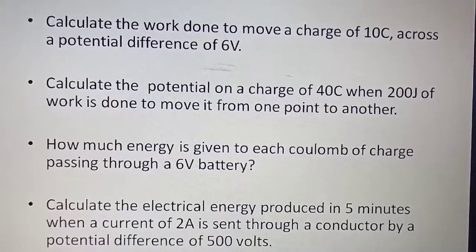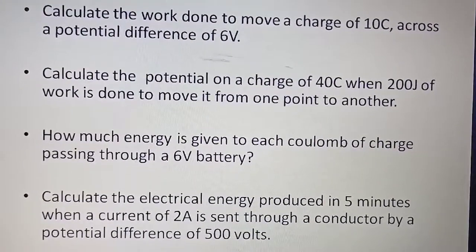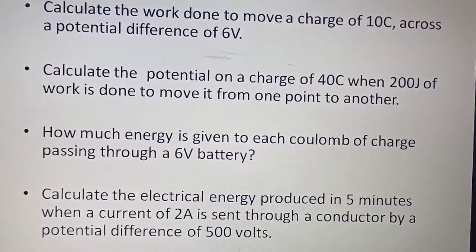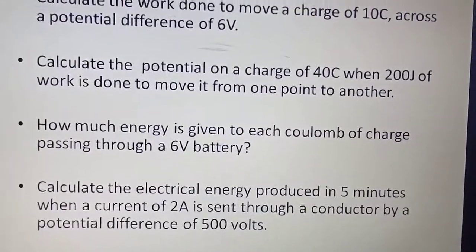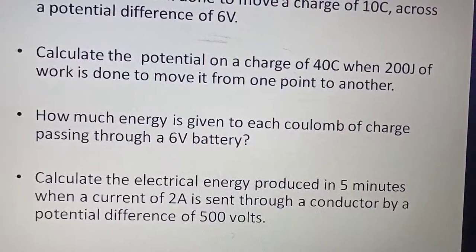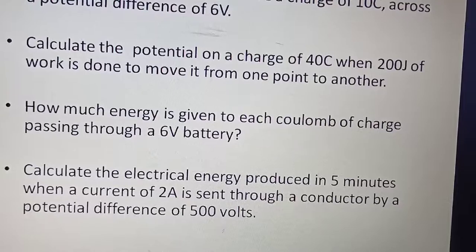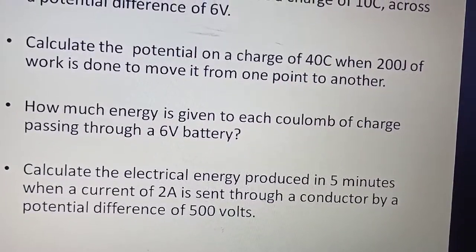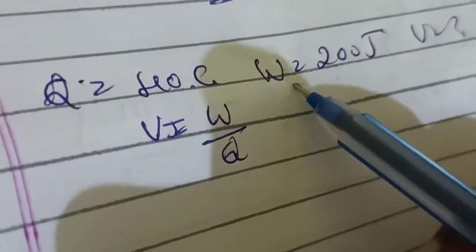What is the second question? Calculate the potential on a charge of 40 coulomb when 200 joules of work is done to move it from one point to another. Now what do you have to calculate? The potential. Charge is given 40 coulomb, W is given 200 joules.